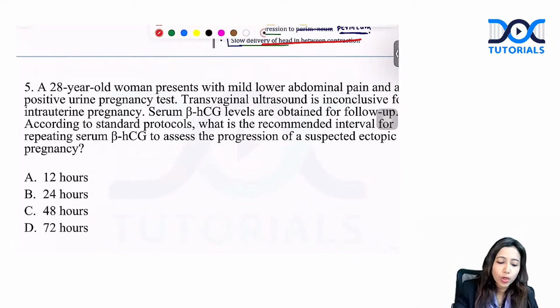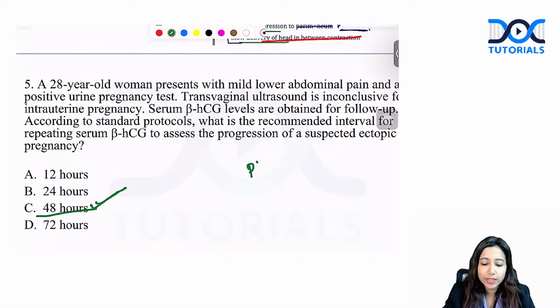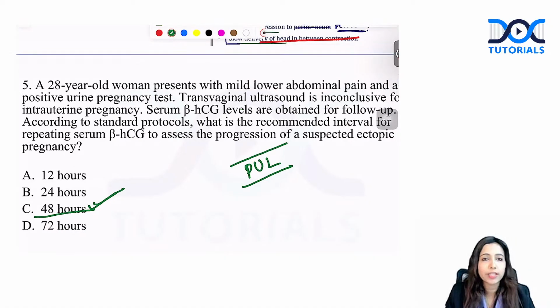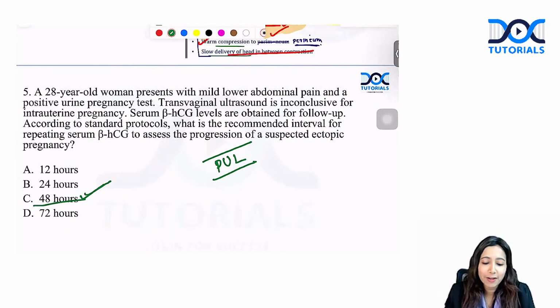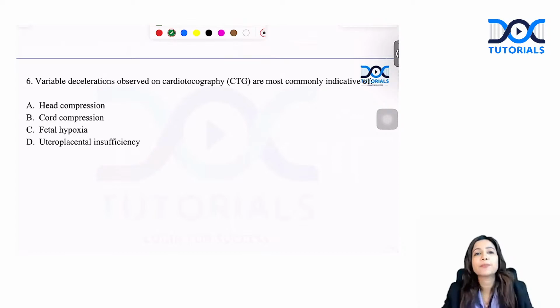You are going to repeat the beta HCG in how many hours? After 48 hours. This condition is pregnancy of unknown location. It basically means the urine pregnancy test is positive, but ultrasound doesn't show you anything, so you don't know the location. Yes, it is pregnancy of unknown location. You're going to repeat the beta HCG levels.